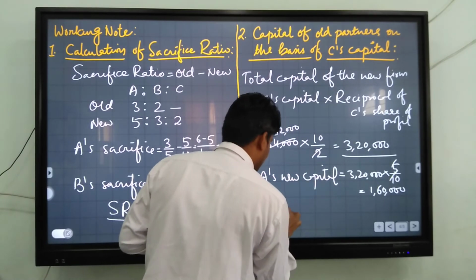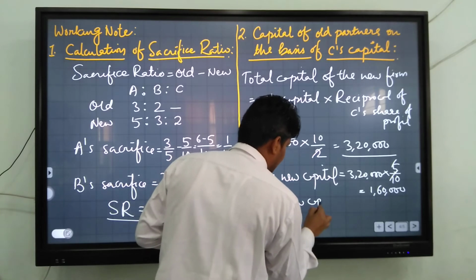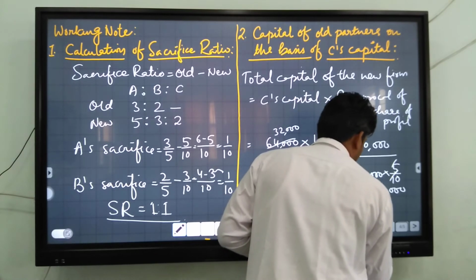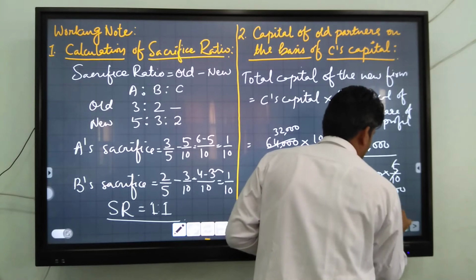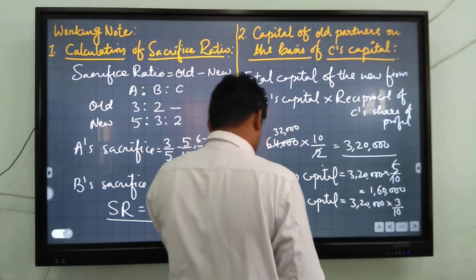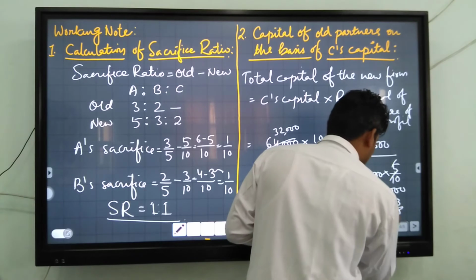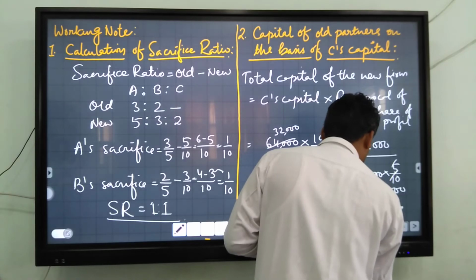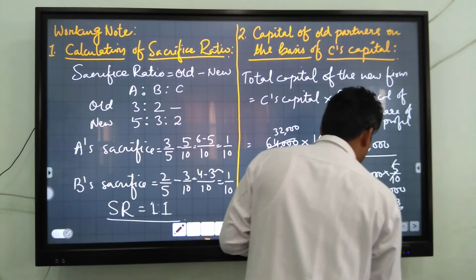B's new capital is equal to 3,20,000 into 3 by 10, and you will get 96,000.